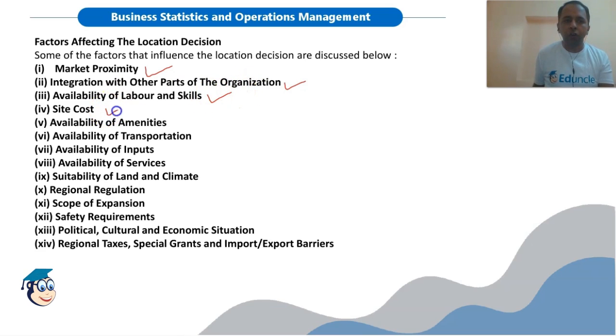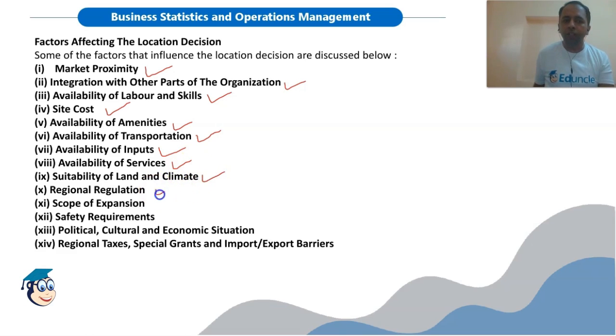Site cost, it should not be too expensive. Availability of amenities like water supply, etc. Availability of transportation, this is very important, especially in the case of goods. Availability of inputs like raw material, availability of services like banking service, insurance service,